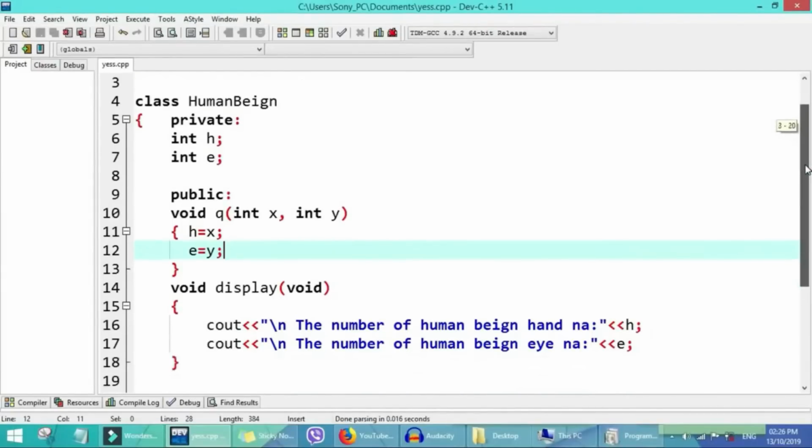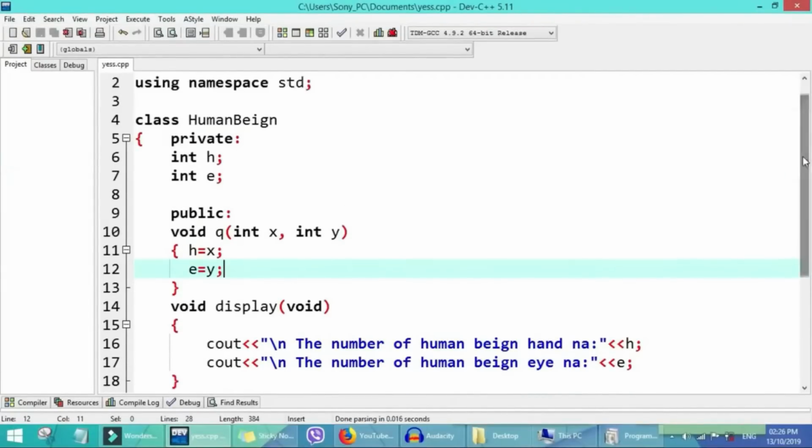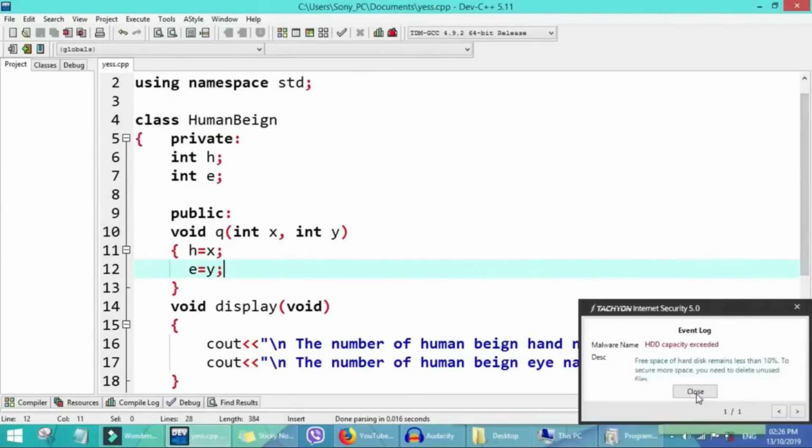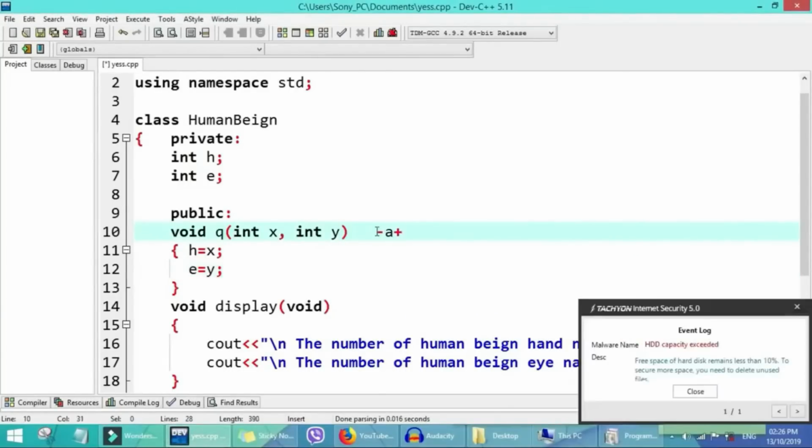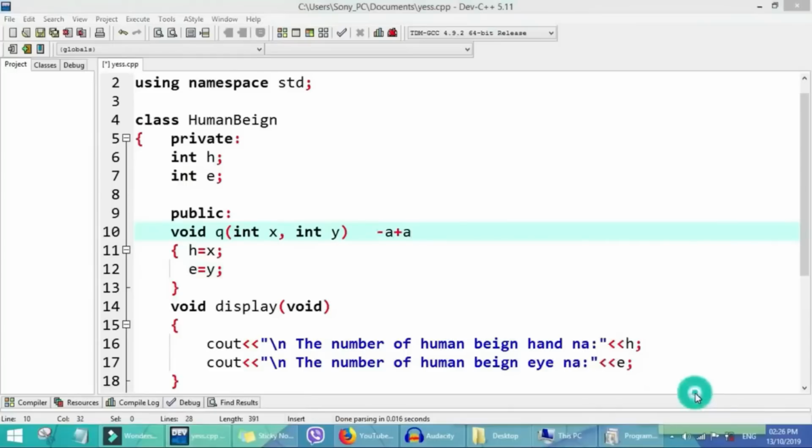So wetin we go do be say we go use wetin we dey call destructor. So anytime we create constructor, destructor dey negate the constructor, just like if we get minus a plus a, so we say na 0.